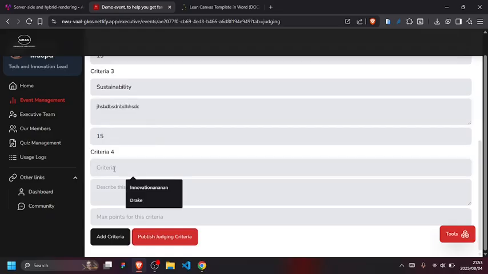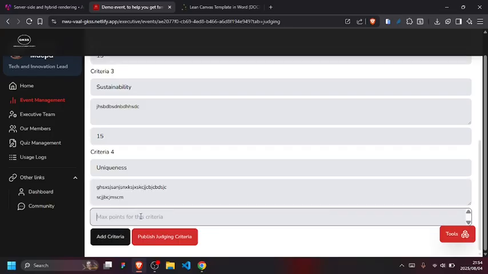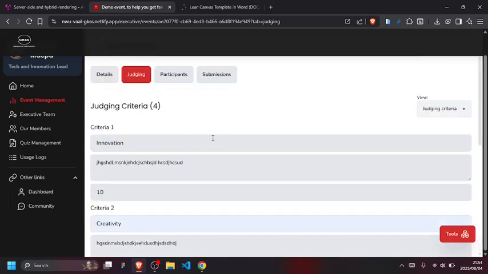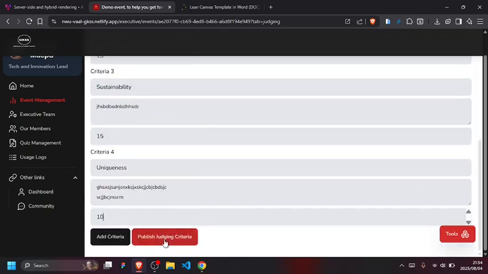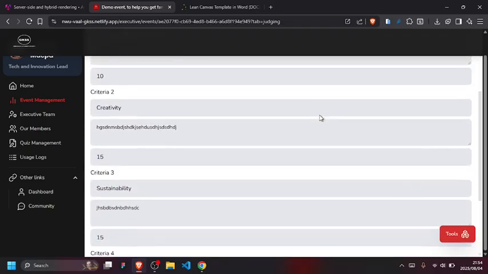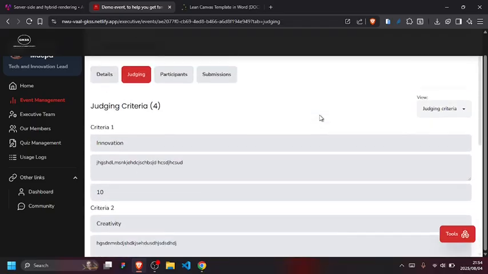And here we can say, let me see, what other criteria can we add? Uniqueness, maybe. Short description, something people will understand, right? Then I can say 10 points. So overall it's 50 points, right? For these 4 criteria. Then it's going to load after publish. Okay, now it's published. The criteria is published.